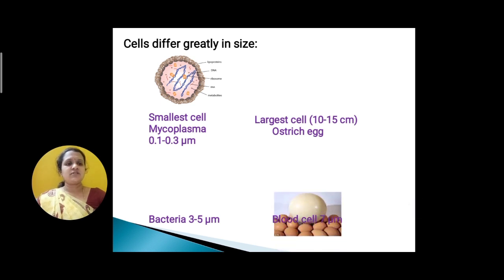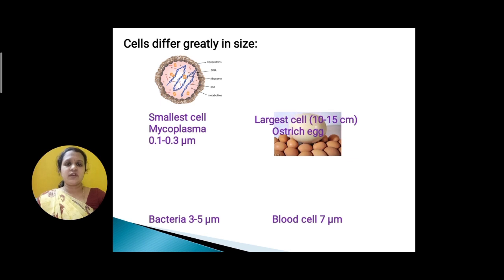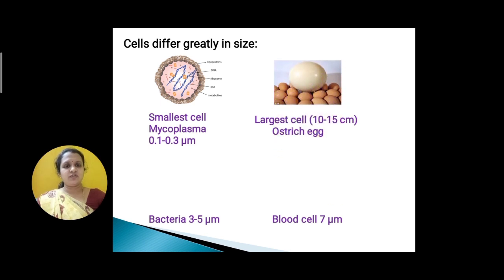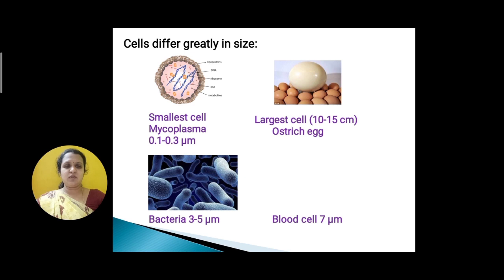And the largest cell, that is the ostrich egg, which measures about 10 to 15 centimeter, is considered one of the largest cells. Bacteria, we think, are small, but compared to the mycoplasma, they are slightly bigger, measuring about 3 to 5 micrometer.